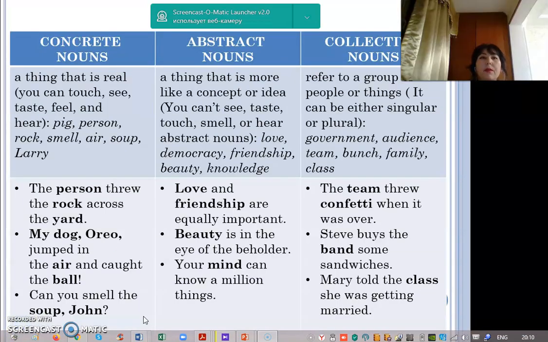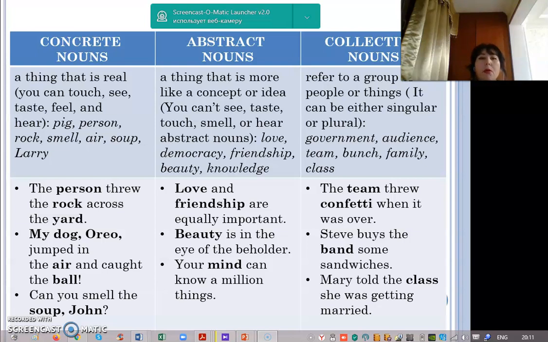Let's differ concrete nouns, abstract, and collective nouns. A concrete noun is a thing that is real, you can touch, see, taste, feel, and hear. For example, pig, person, rock, smell, air, soup, library. All of these are concrete nouns. For example, the person threw the rock across the yard. In this sentence, person, rock, yard are concrete nouns.